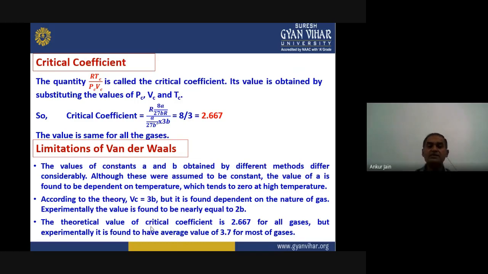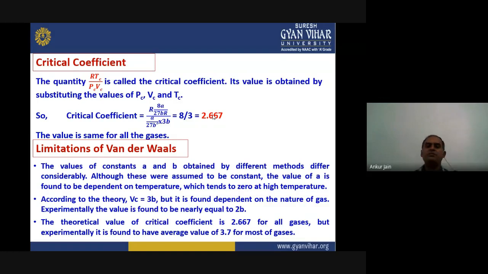The third point is the critical coefficient we have just calculated. That should be independent of any of the values, because we are getting 8 by 3, that is 2.667.